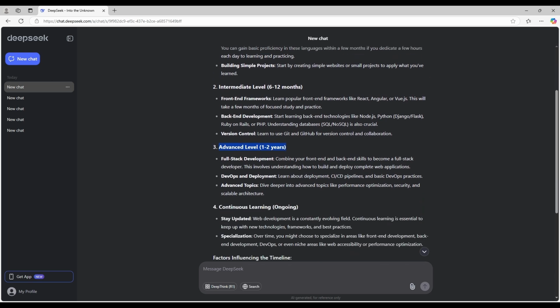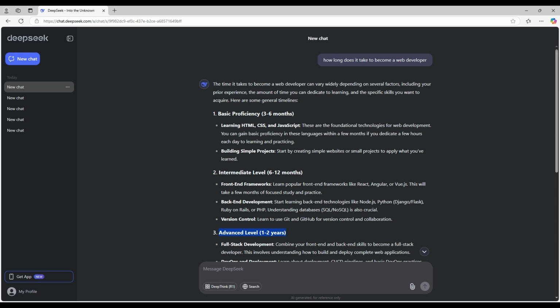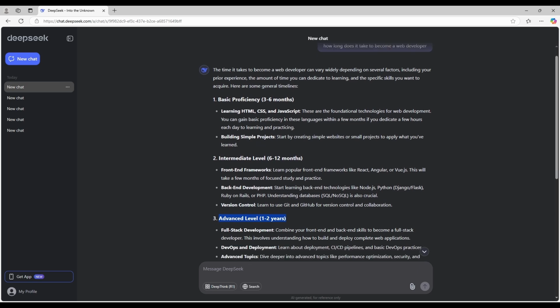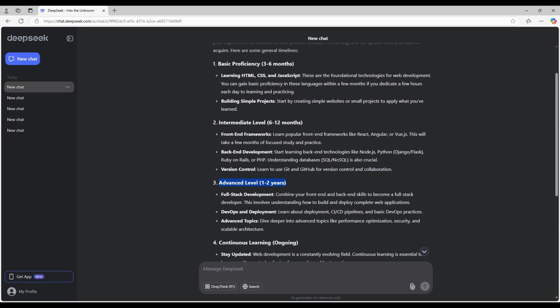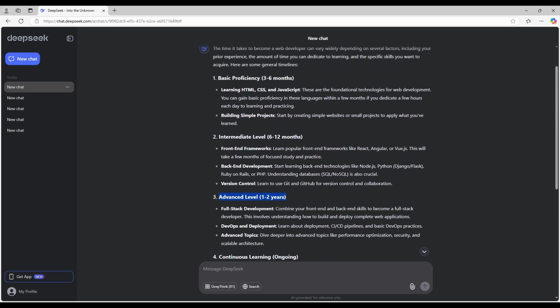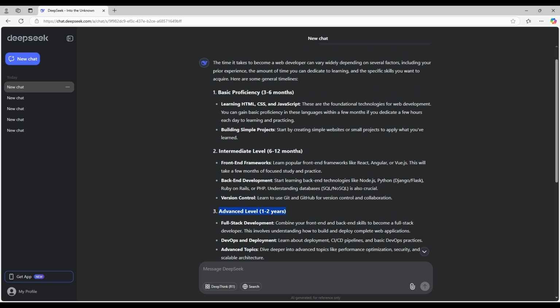And again, there's just a lot to know. And this answer has actually left out the back-end programming where you've got C# and Java. So I think it's assuming you're only doing front end. But if you're doing full stack, then you can safely just take these timelines and maybe double them. So, you're looking at about a year to become basically proficient. That's if you're doing front end plus back end development, if you're becoming a full stack developer.